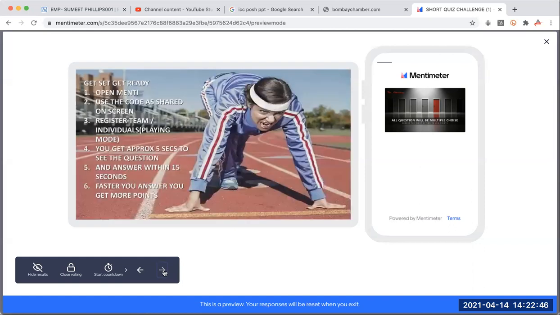That's how it works. Third, the rule which we've already said: you need to open Menti, put in the code, and you will get approximately 30 seconds to put in your name, which I will also show you. It's going to come up next. Each question will have a timer down below, so watch the timer. Most of them would be roughly 15 seconds. You'll only get 15 seconds to put in your answer to play the game.